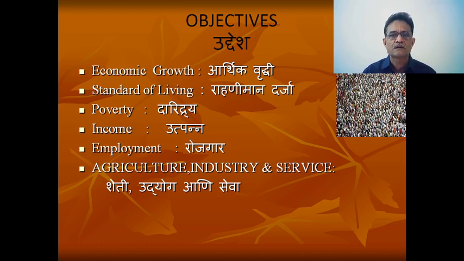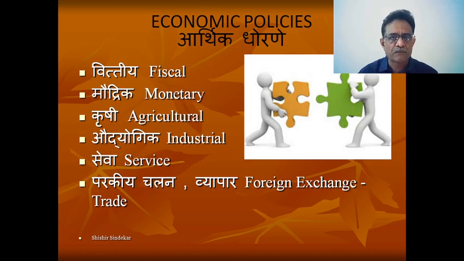So who are actually the contributors to this national income? Agricultural sector, industrial sector, services sector. In each of those sectors there must be growth. So how is this growth possible? Growth is possible only with money and money supply. So that's why we are more interested in money and money supply.